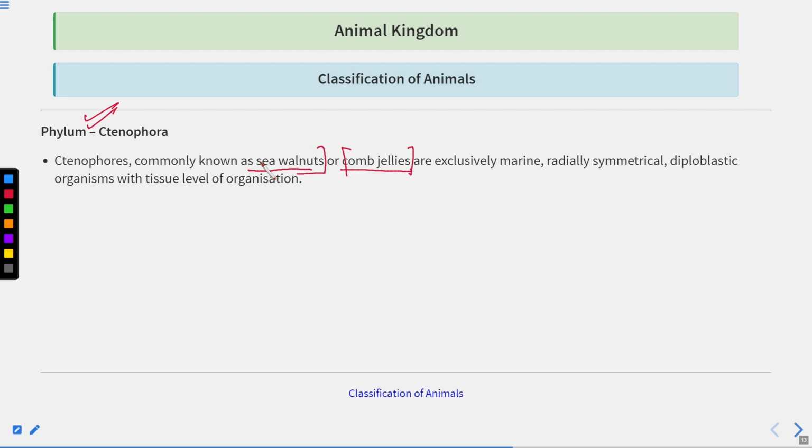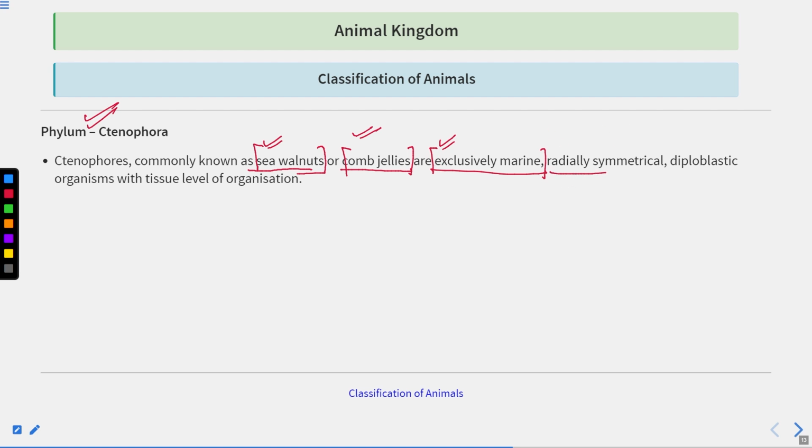So they are also known as sea walnut or the comb jellies and are exclusively marine. Very important point. All the Ctenophores are found in the marine environment only.